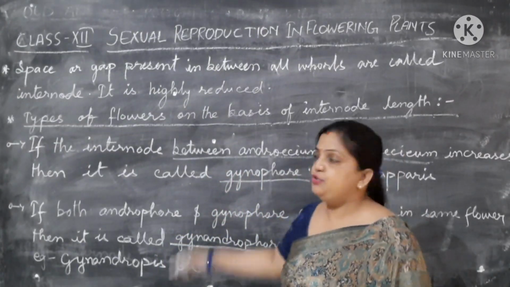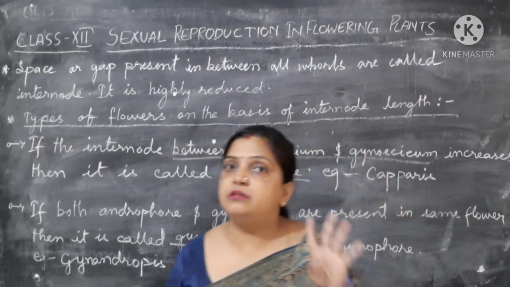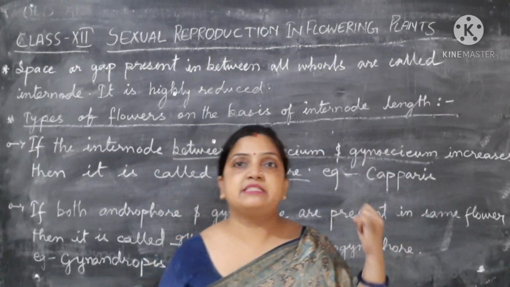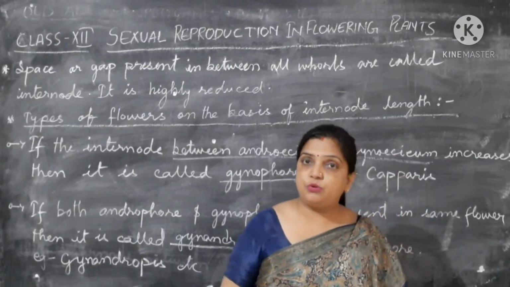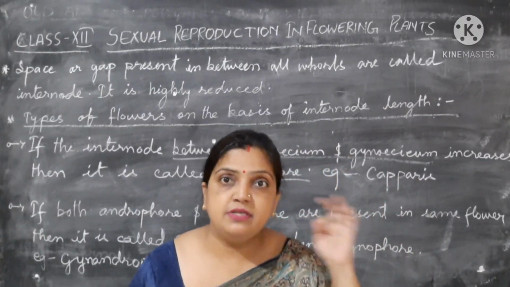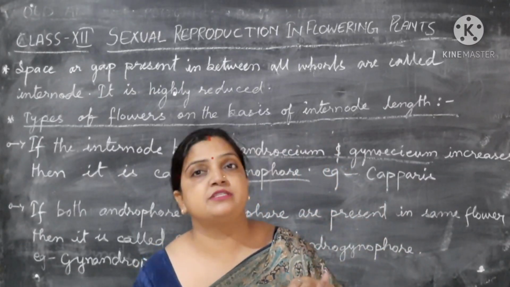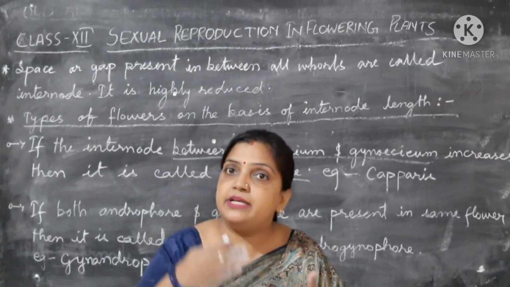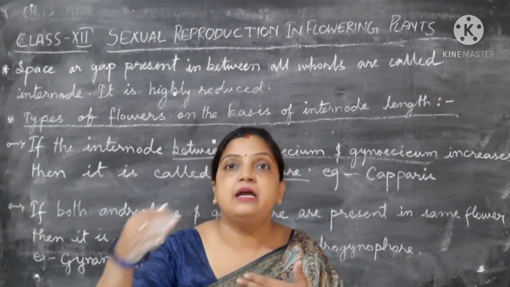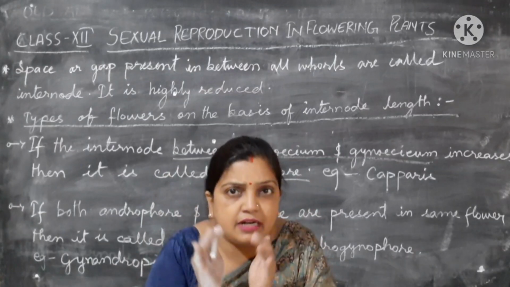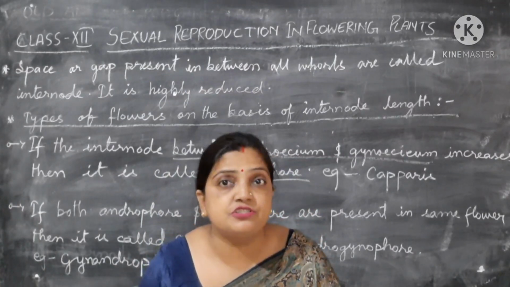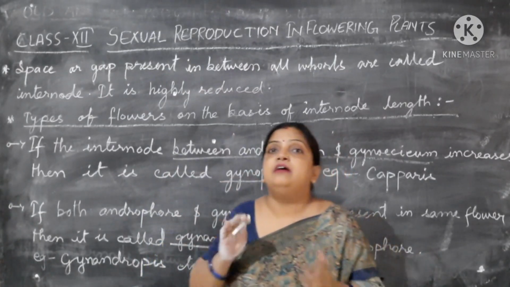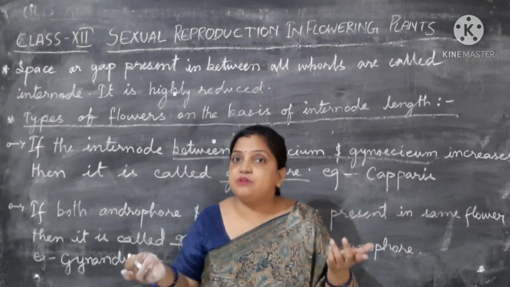So I hope, children, you have understood all four whorls: calyx, sepal; corolla, petal; androecium, stamen; gynoecium, pistil or carpel; and how these four whorls are arranged on a condensed shoot-like structure where node and internode are also present.